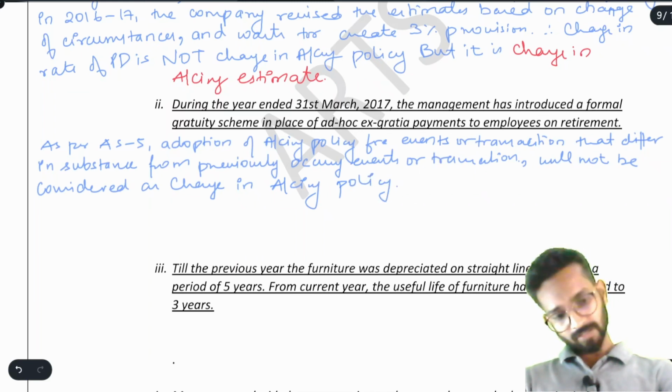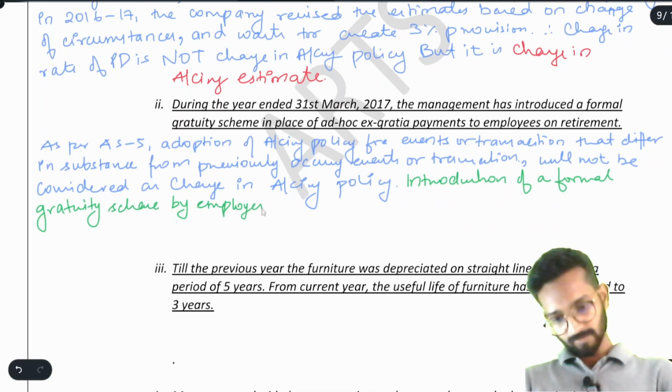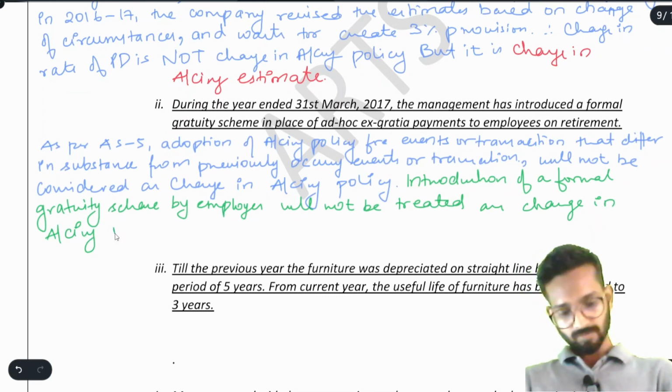So you will write here: introduction of a formal gratuity scheme by employer will not be treated as change in accounting policy.